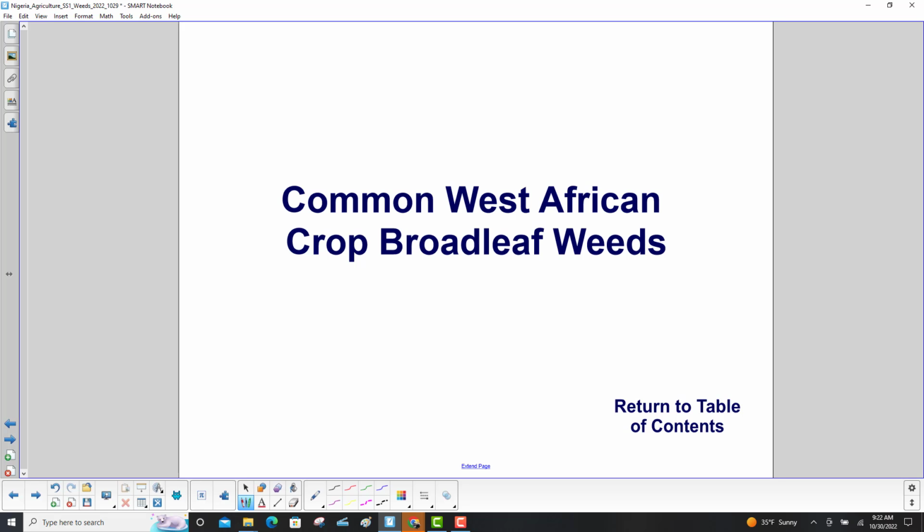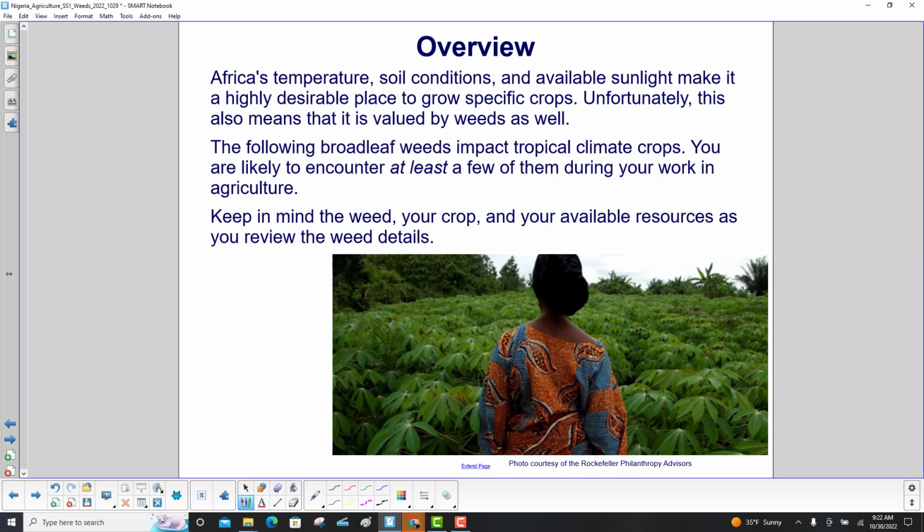Common West African crop broadleaf weeds. Africa's temperature, soil conditions, and available sunlight make it a highly desirable place to grow specific crops. Unfortunately, this also means that it is valued by weeds as well. The following broadleaf weeds impact tropical climate crops. You are likely to encounter at least a few of them during your work in agriculture. Keep in mind the weed, your crop, and your available resources as you review the weed details.